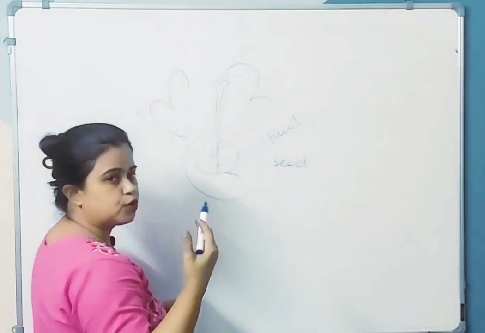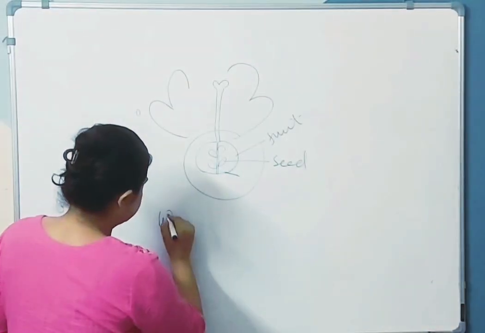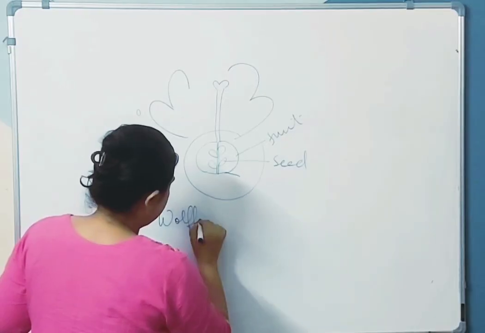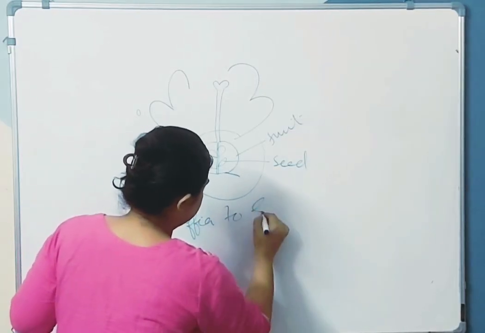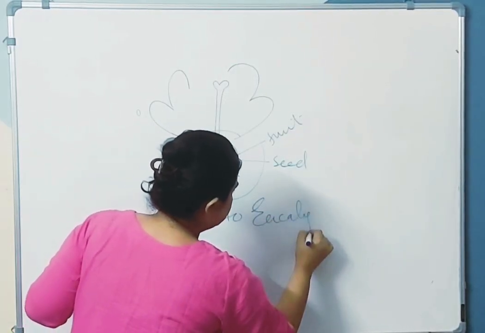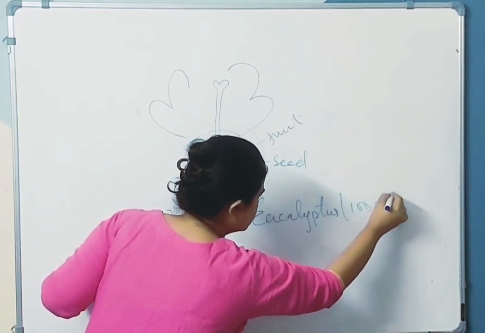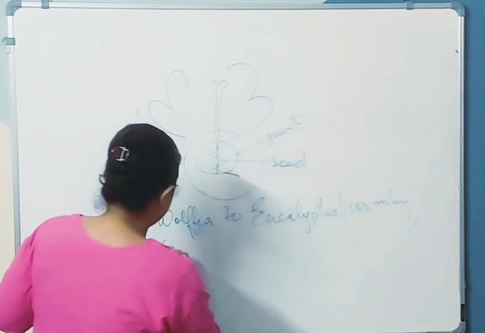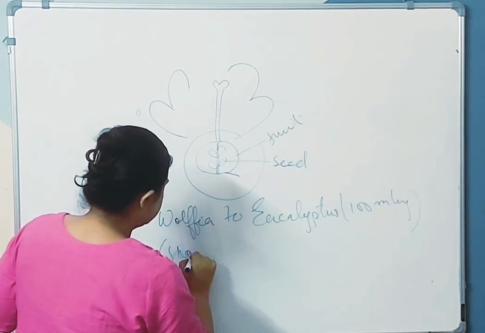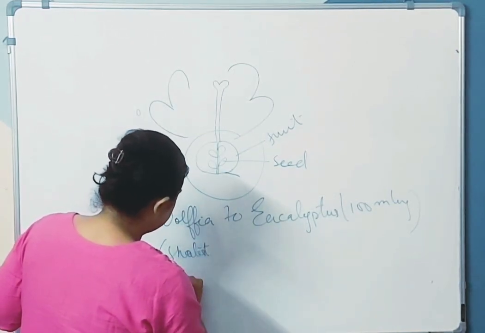Angiosperms show different forms, from Wolffia to eucalyptus, which is 100 meters long. These are the shortest angiosperms. Where are angiosperms found?